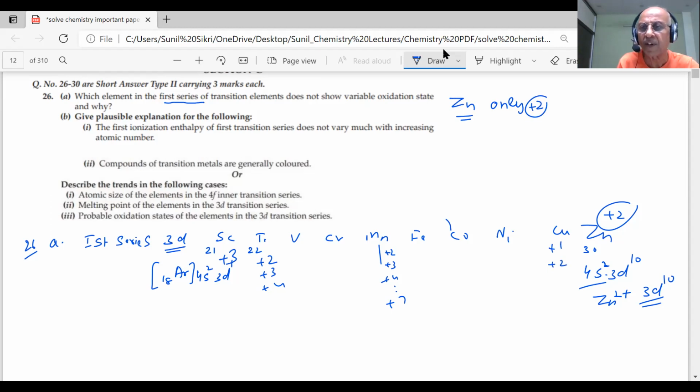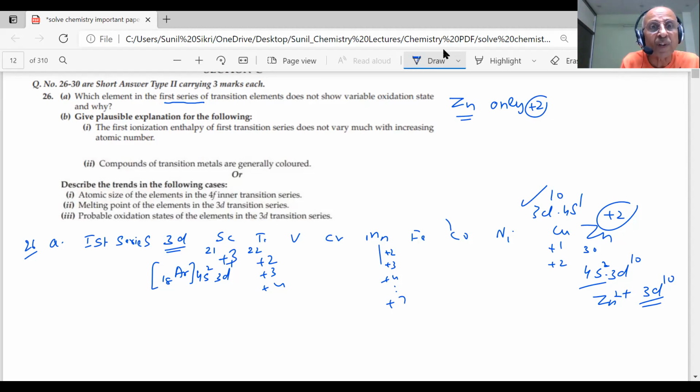Here in copper you will also get +1 and +2. You will see copper is 3d10 4s1, students, so we will see +1 and +2 for copper. But here Zn shows +2 only. And scandium also shows only the +3 oxidation state.